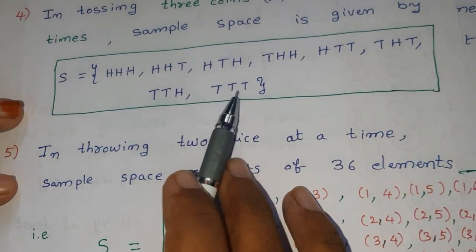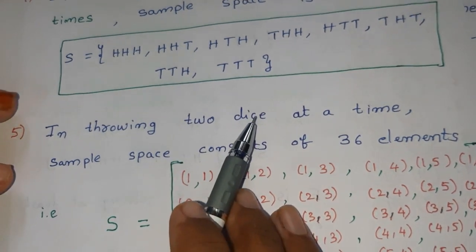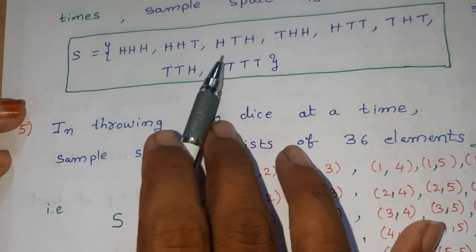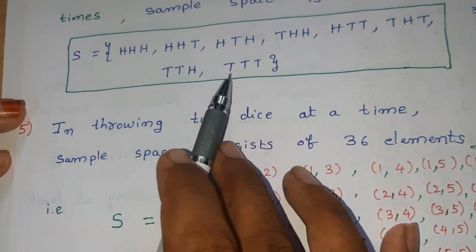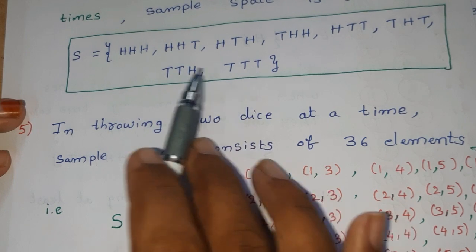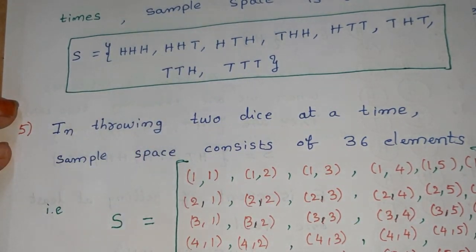We may have all tails in a trial; the result of one trial, that is an outcome. There are 8 possible outcomes in this sample space.